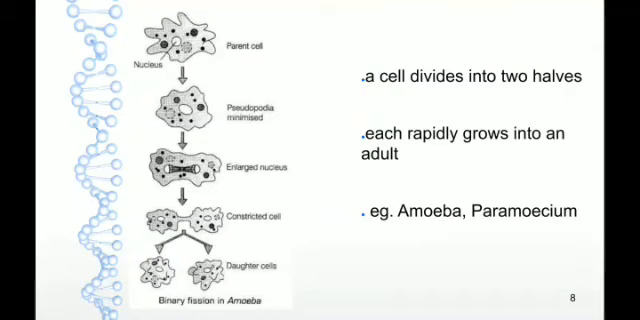Here, the main point is that the parent cell is divided into two equal halves. That is, the division is equal and each divided part becomes a new organism. Common examples: amoeba and paramecium.